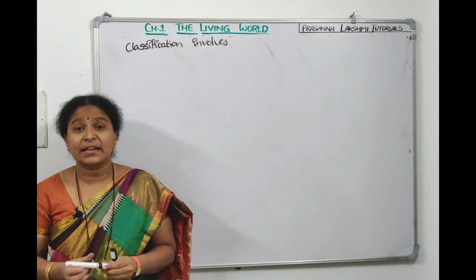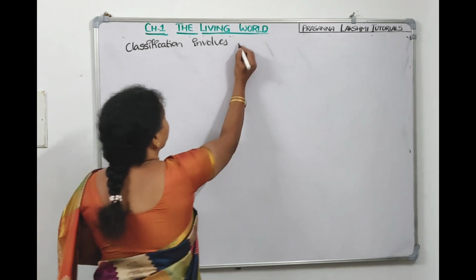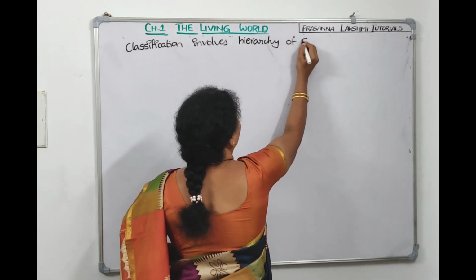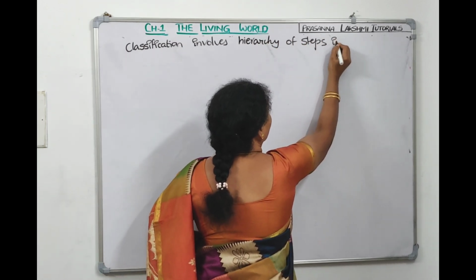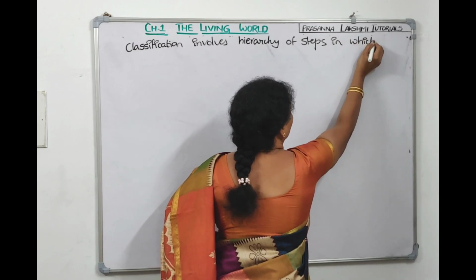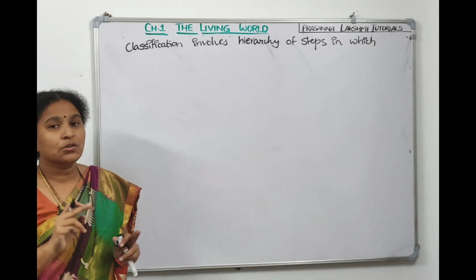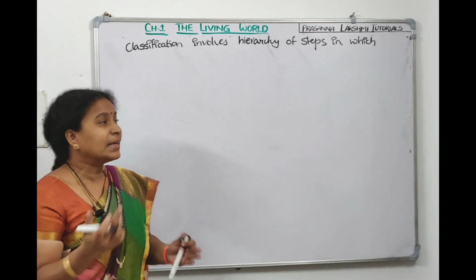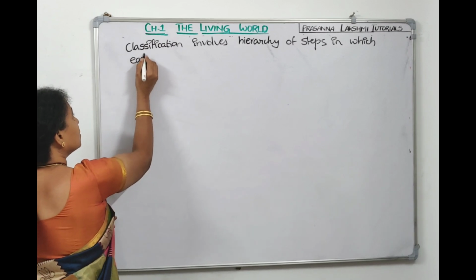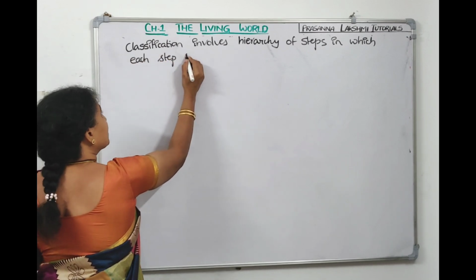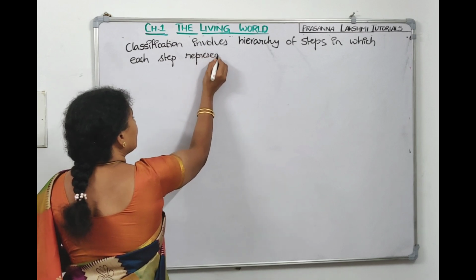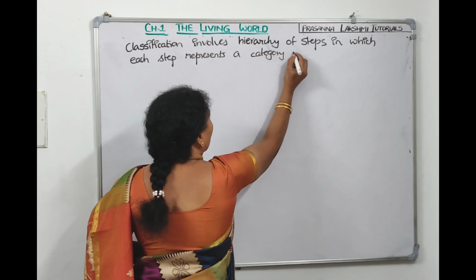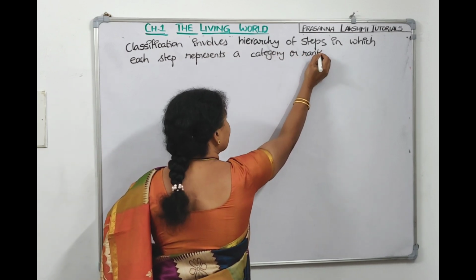Classification involves hierarchy of steps, we are classifying the organisms into steps in which each step represents a category, or you can also call it a rank.